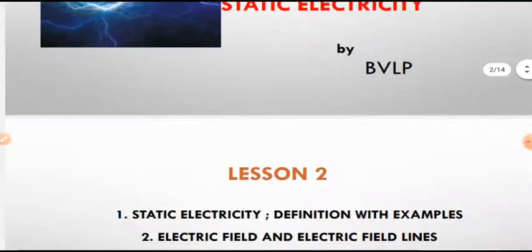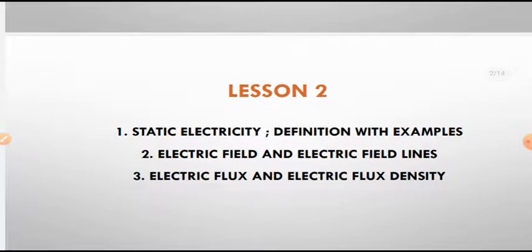Now, what topics are to be discussed in the second lesson? Here we have 3 points to discuss. In the first point, we discuss static electricity definitions with some examples: what is static electricity, how it is produced, and what is the cause of static electricity, and the conditions with some examples. The second point is electric field and field lines. And finally, we complete this lesson with the third point, flux and flux density. So shall we move to the first point, static electricity definition.